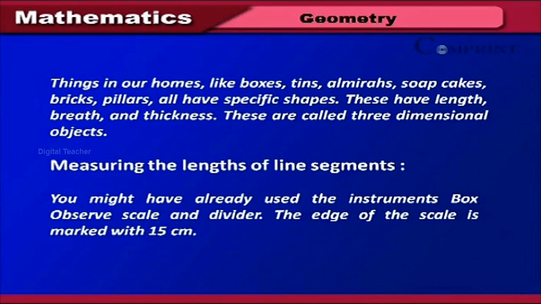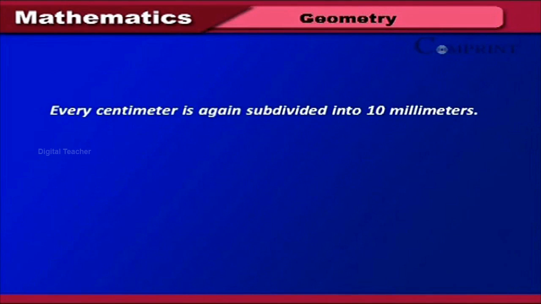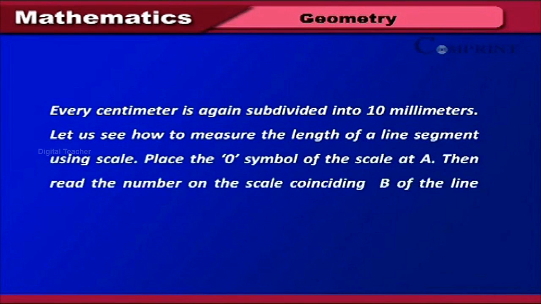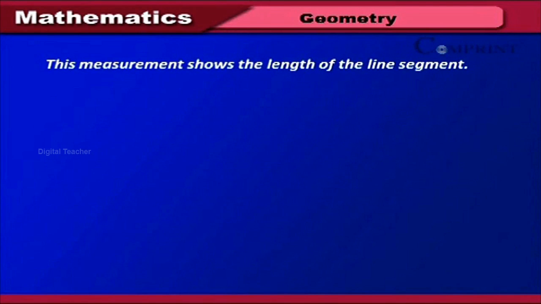Measuring the lengths of line segments. You might have already used the instruments box. Observe scale and divider. The edge of the scale is marked with 15 centimeters. Every centimeter is again subdivided into 10 millimeters. Let us see how to measure the length of a line segment using a scale. Place the 0 symbol of the scale at A. Then read the number on the scale coinciding with B of the line segment. This measurement shows the length of the line segment.